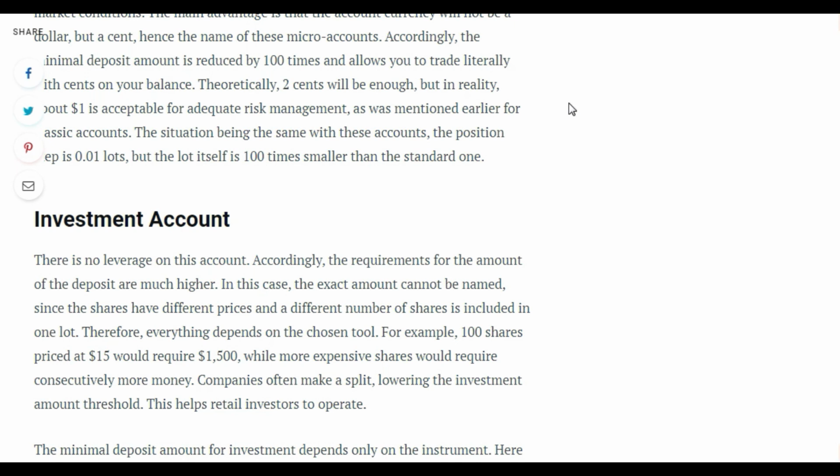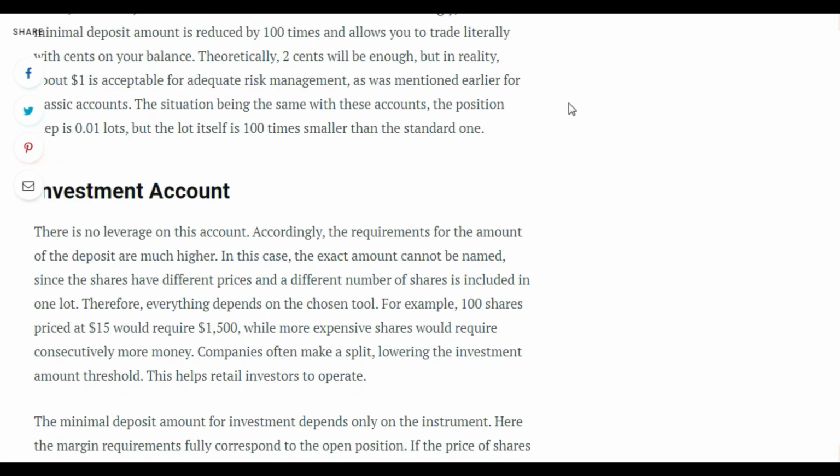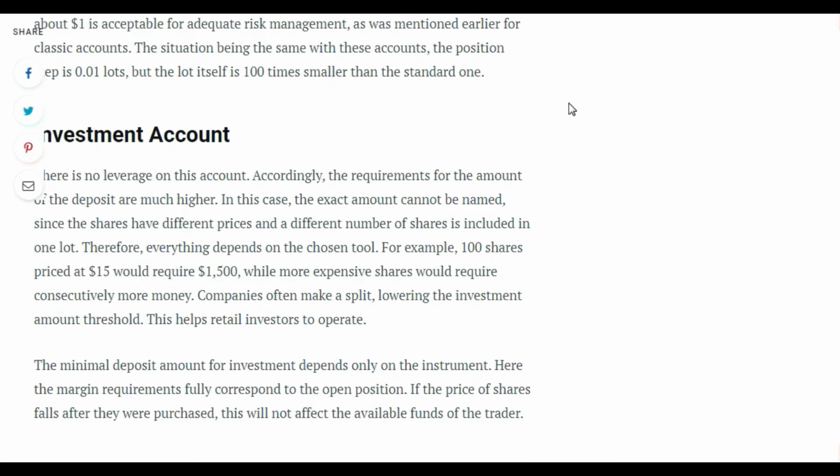Here, the margin requirements fully correspond to the open position. If the price of shares falls after they were purchased, this will not affect the available funds of the trader.